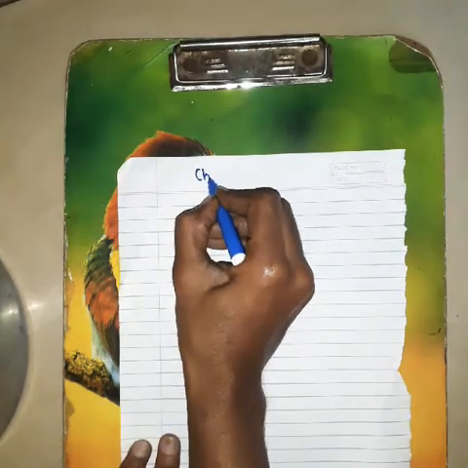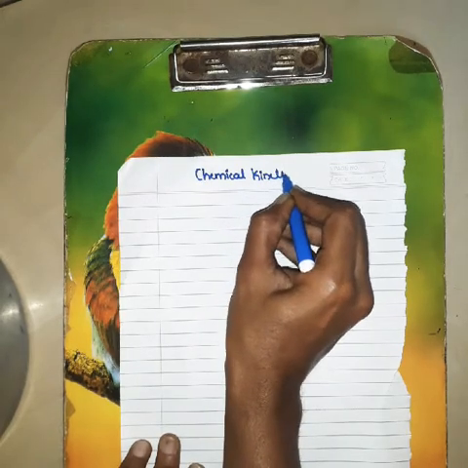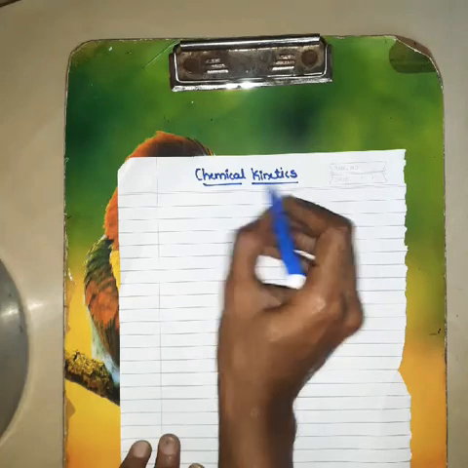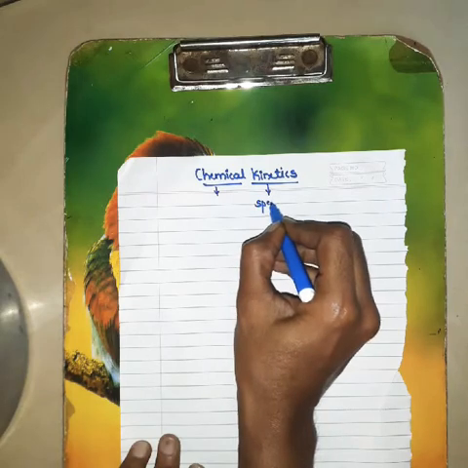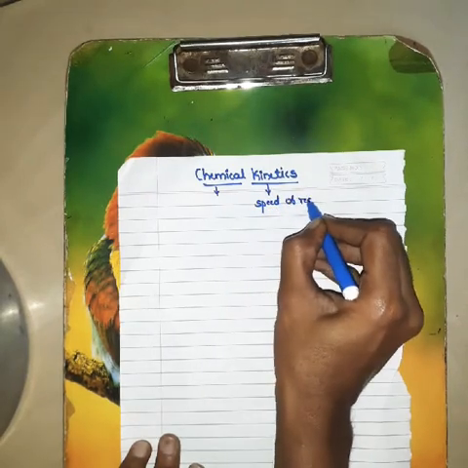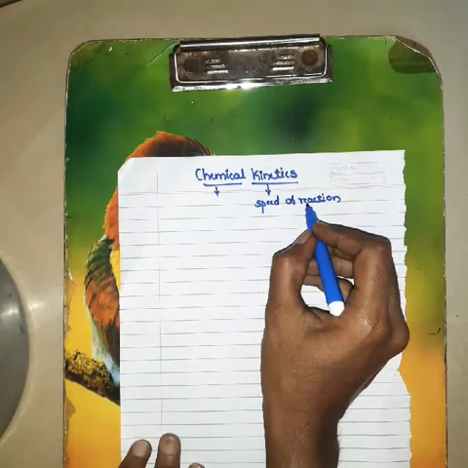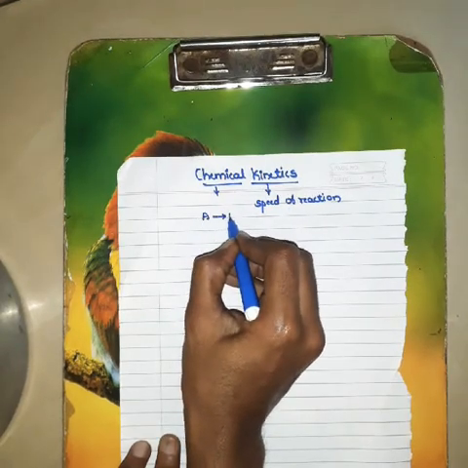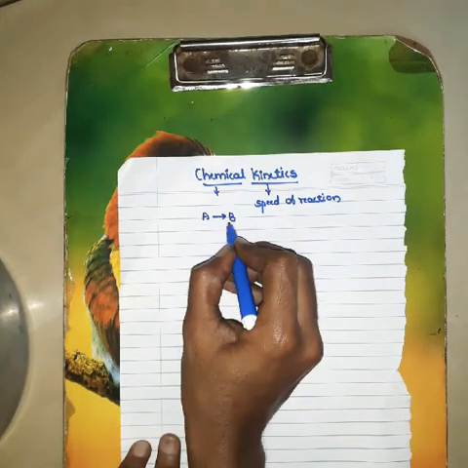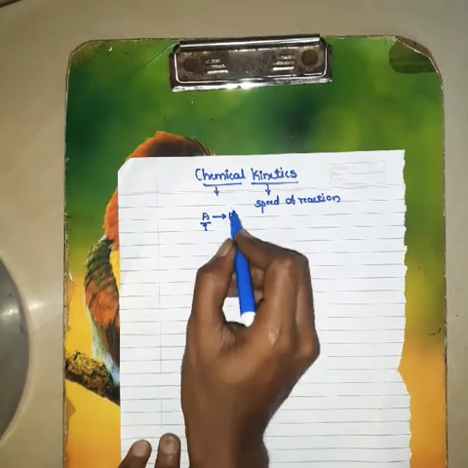Today we are continuing a new topic, that is chemical kinetics. Chemical kinetics means the study of the speed of a chemical reaction. If we study the speed of the reaction in a chemical reaction, that is called chemical kinetics. For example, if A will convert into B, how much time it will take to convert into B, that is called chemical kinetics.